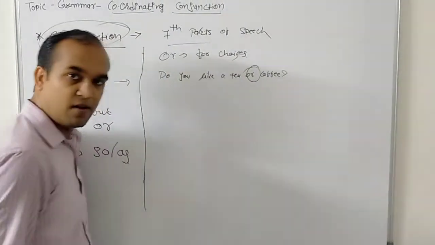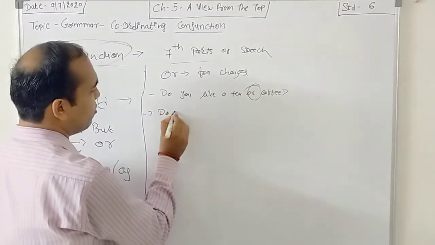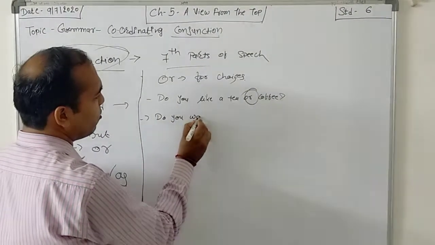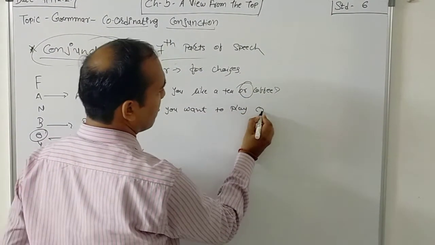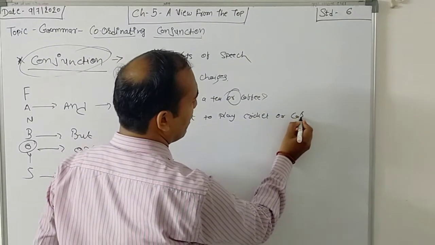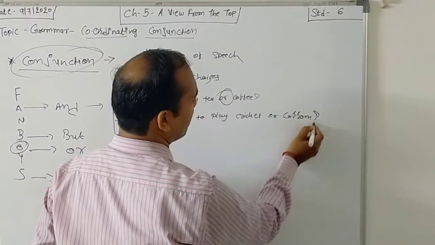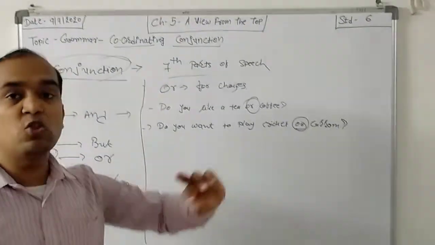See this word, coffee, right? Do you want to play cricket or carom? See this word once again, right? So it is a choice, right?